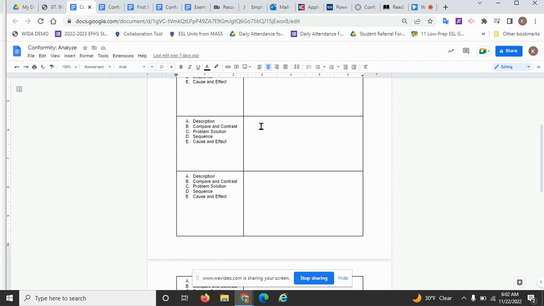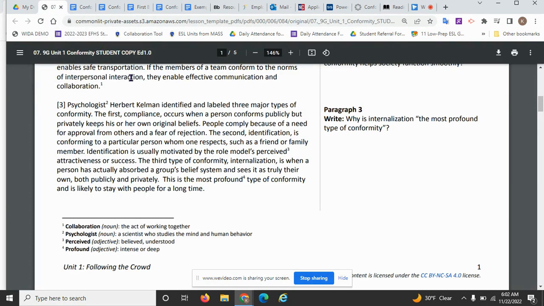And then you should have 3 circles on the outside, and inside each of those circles, you need to write one of the 3 types of conformity. And those 3 types, as you can see right here, are compliance, identification, and internalization.